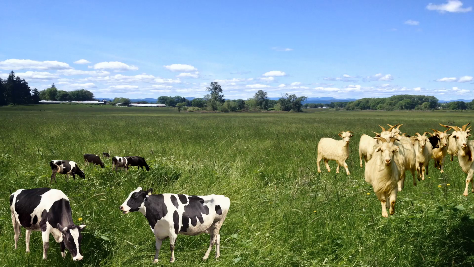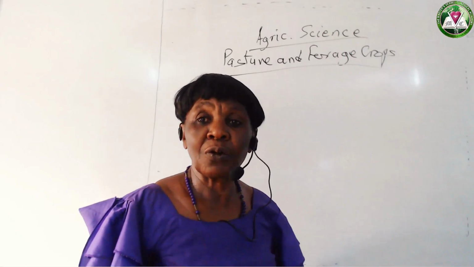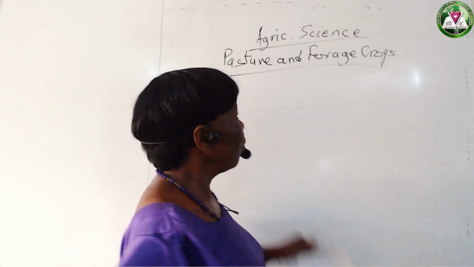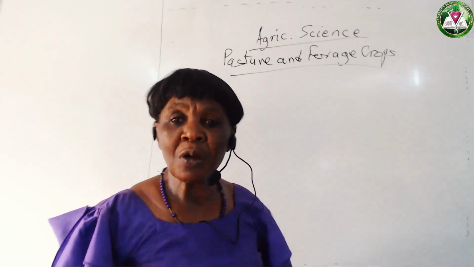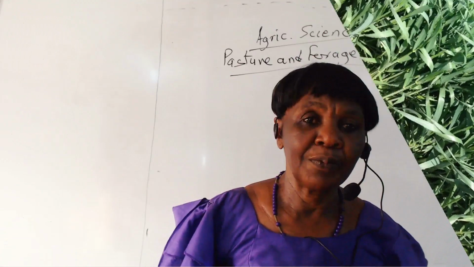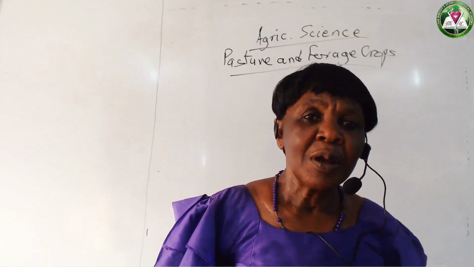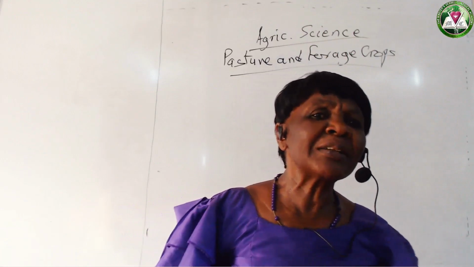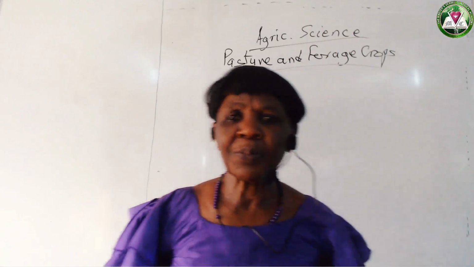Pasture is a vast piece of land where forage crops are grown. Forage crops are grown in the pasture. And then what is forage crops? Forage crops are those crops used in feeding livestock, and they are mainly grasses and legumes.